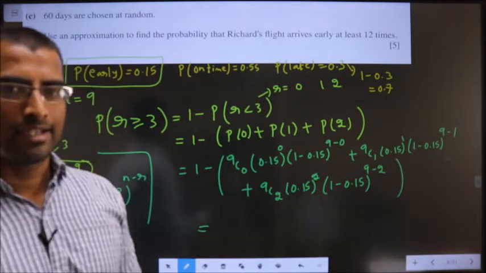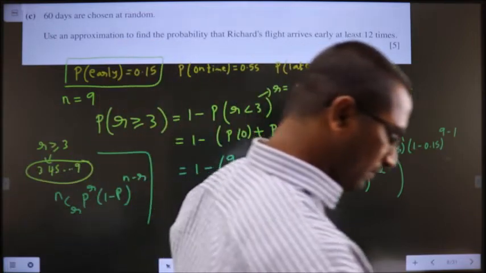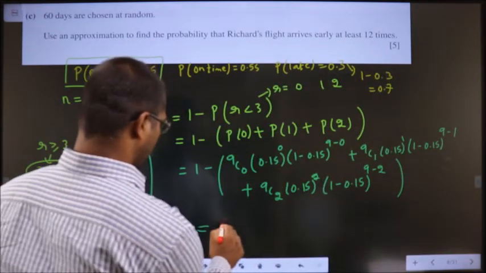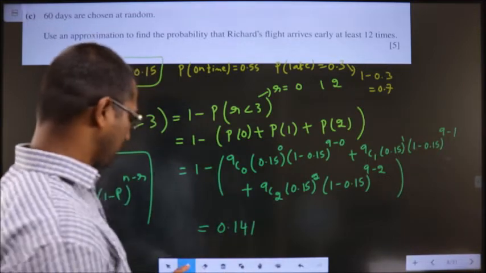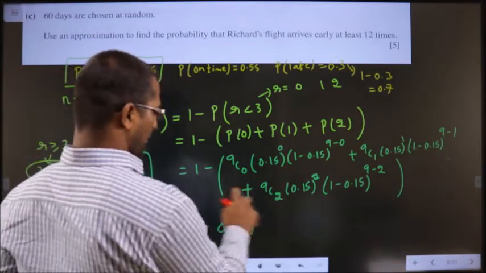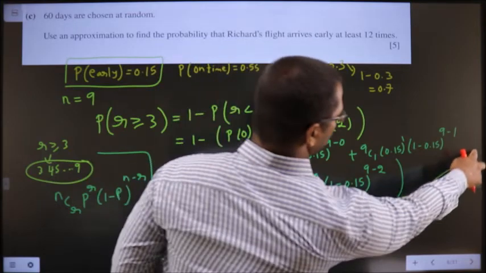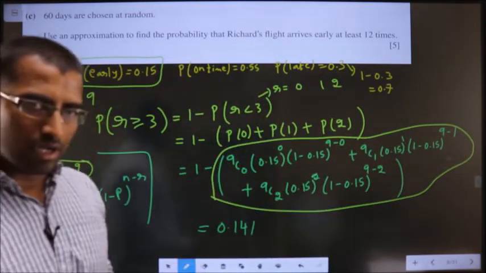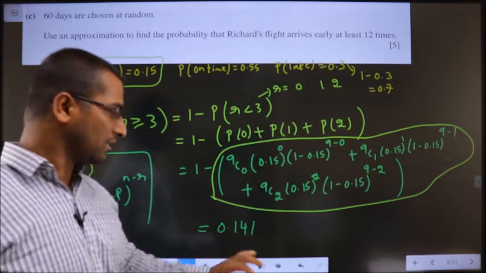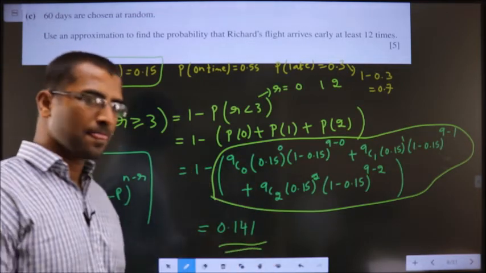Put all at once in the calculator. It will result in 0.141, okay. First calculate this bracket, then whatever answer you got, subtract 1 minus answer will give you this, okay.